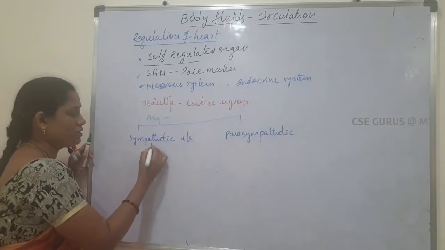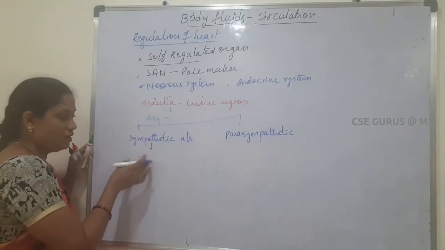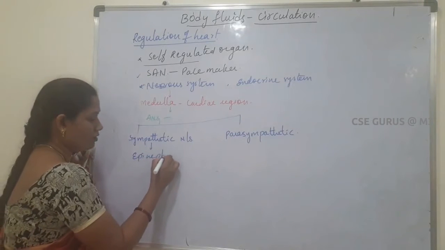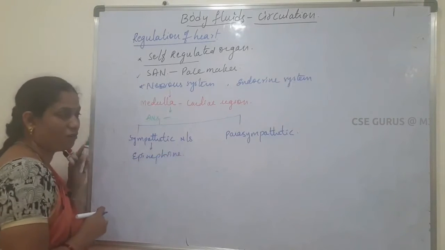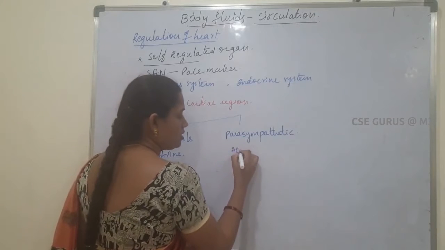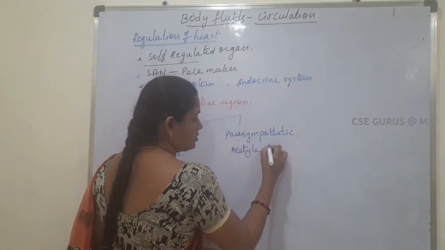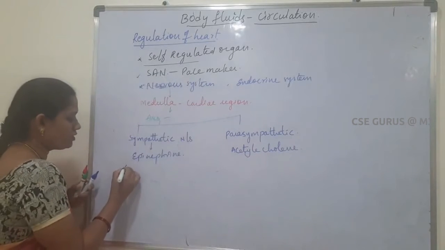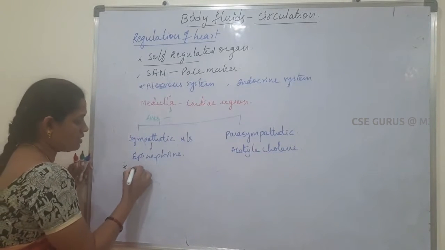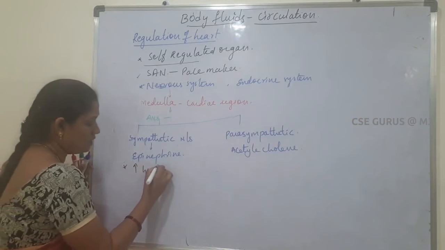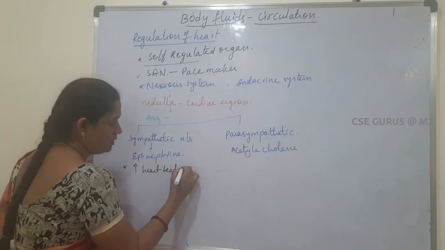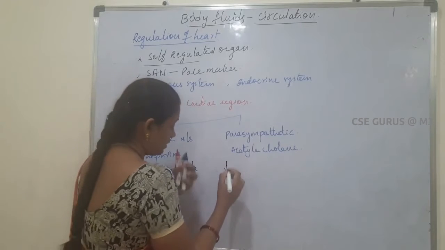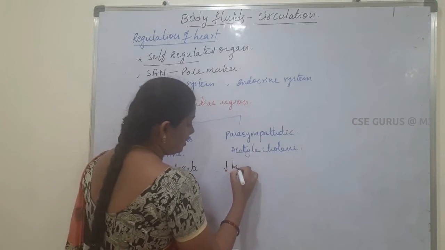In the sympathetic nervous system, the neurotransmitter is epinephrine. In the parasympathetic nervous system, the neurotransmitter is acetylcholine. The sympathetic nervous system increases the heartbeat rate. The parasympathetic nervous system decreases the heartbeat rate.